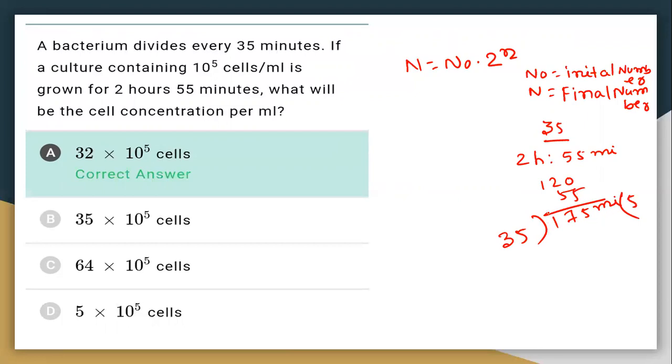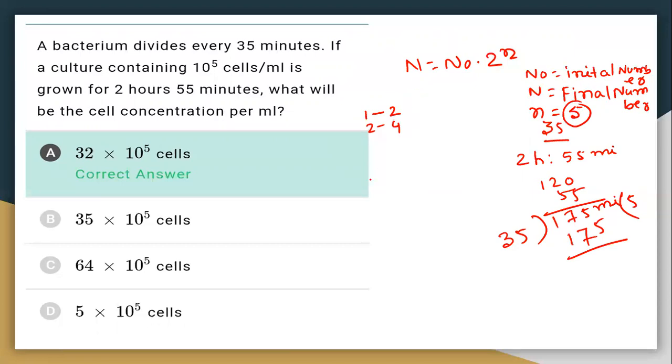How many growth cycles will we get? One bacterial cell divides into two, two divide into four, four into eight, 8 to 16, 16 to 32, and in that way they divide. So here the number of cycles is 5, so small n, the number of division cycles, is 5.